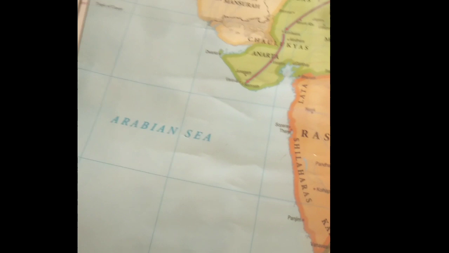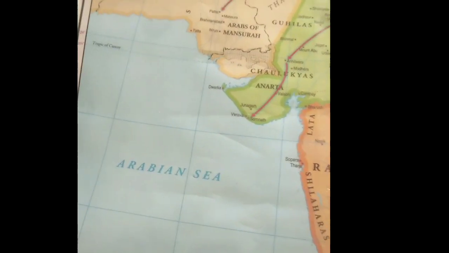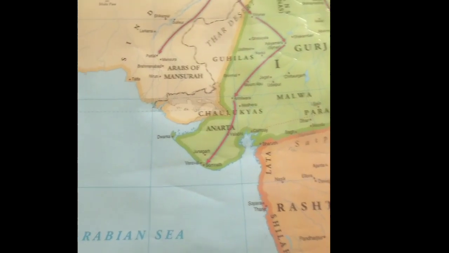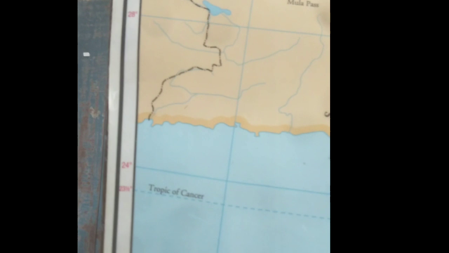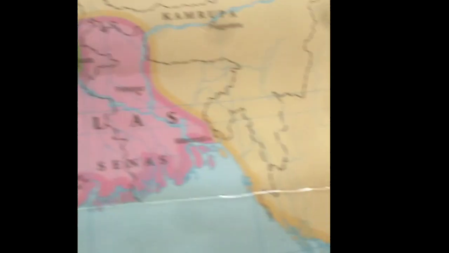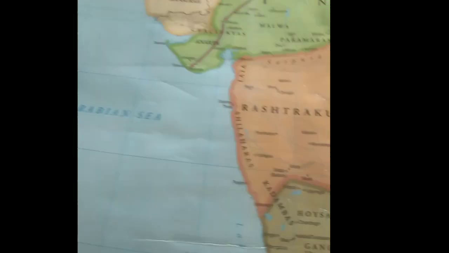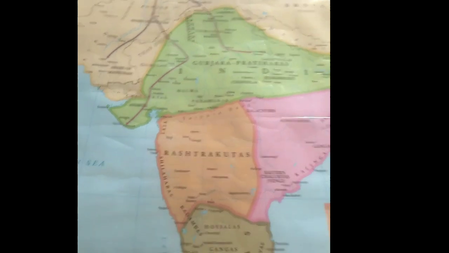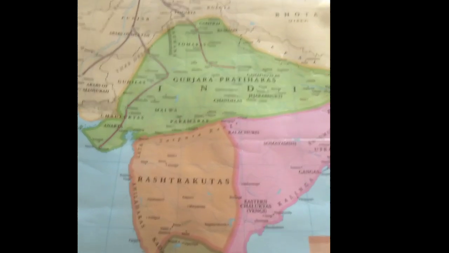And also in map reading, what is the most important? To locate the places. Yes, to locate the places, what are the helpers? Yes, longitudes and latitudes. As you are watching, dear students, the Tropic of Cancer and the lines, what are the lines you can see? These lines are called latitudes and longitudes. These longitudes and latitudes help us to locate the places. So this is one example of how to read the map.